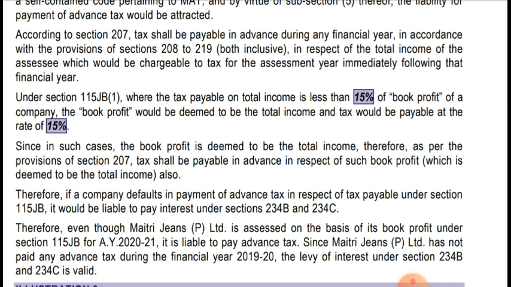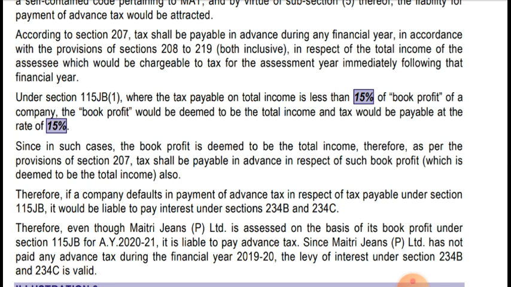Since in such a case the book profit is deemed to be total income, as per the provision of section 207, tax shall be payable in advance in respect of such book profit. So book profit will be deemed to be total income, and tax has to be paid in advance on such book profit. We also have to pay advance tax on book profit.